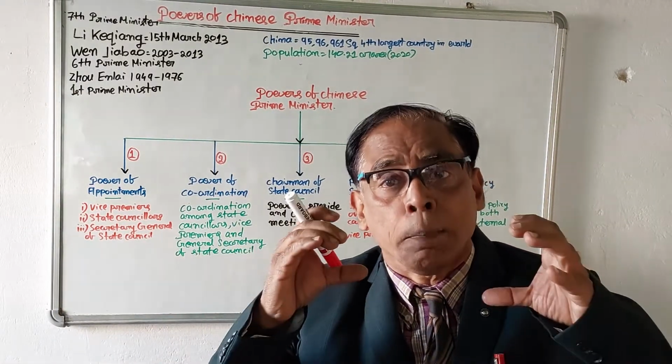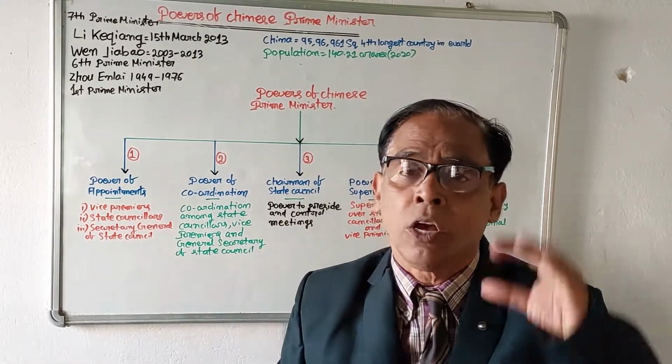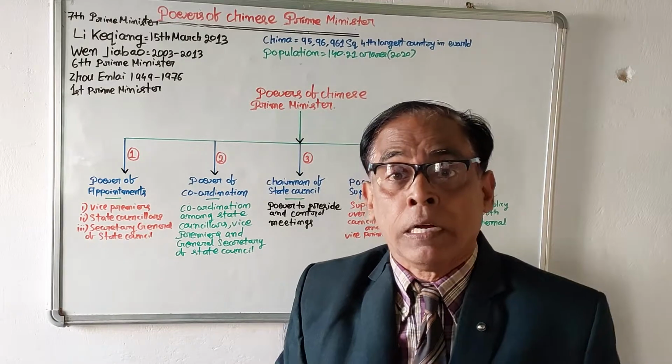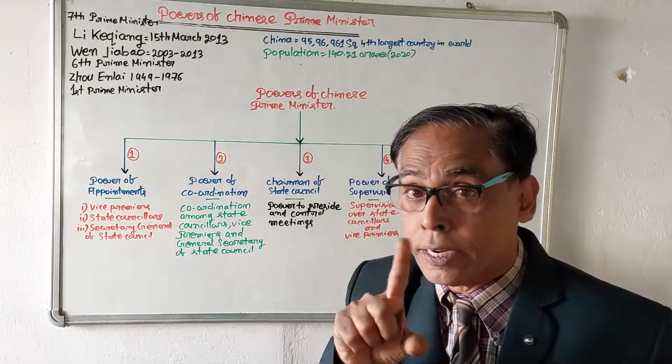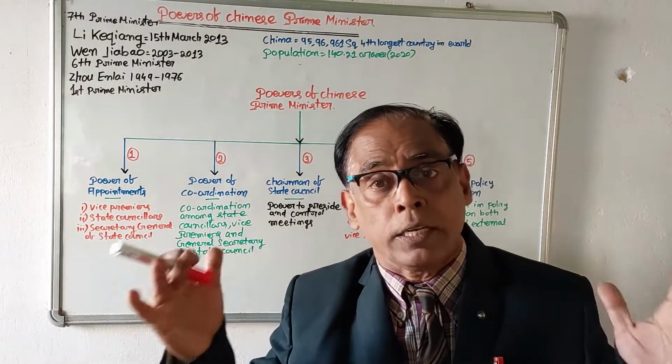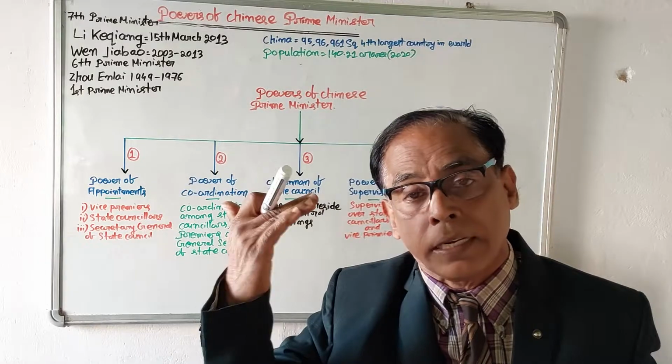So it is the primary responsibility of the Chinese premier to bring about coordination among these persons, including state councillors, vice premiers, and the secretary general of the State Council.